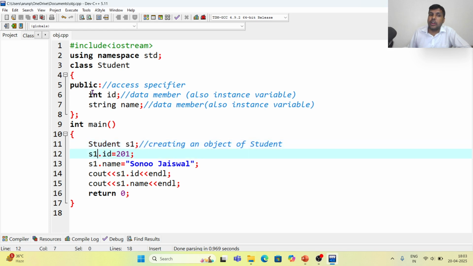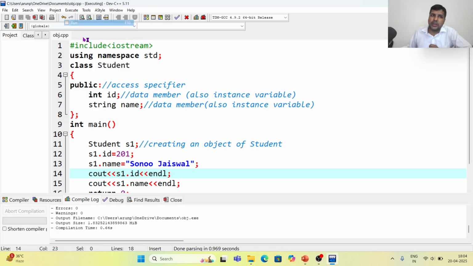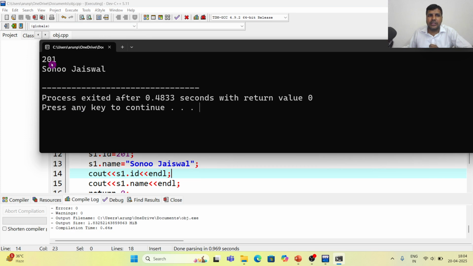Now s1 dot id, s1 dot name: it is using the class attributes. So 201 Sonu Jaswal, and it will print s1 dot id means 201 and s1 dot name means Sonu Jaswal. Let us run this program so you can understand easily. See, 201 Sonu Jaswal.